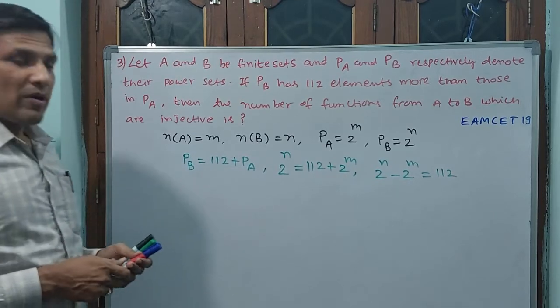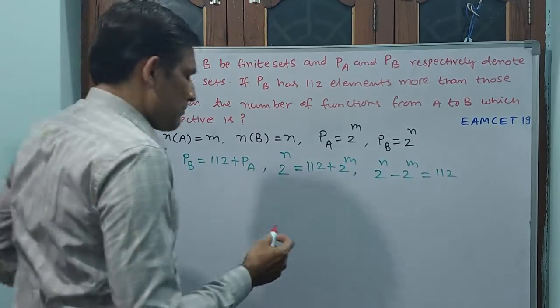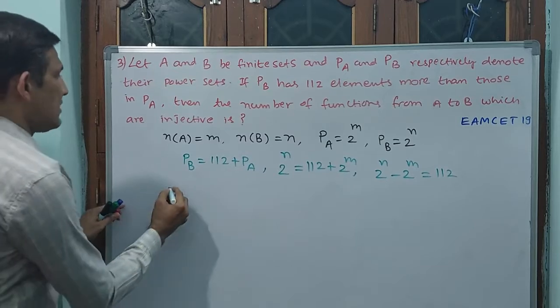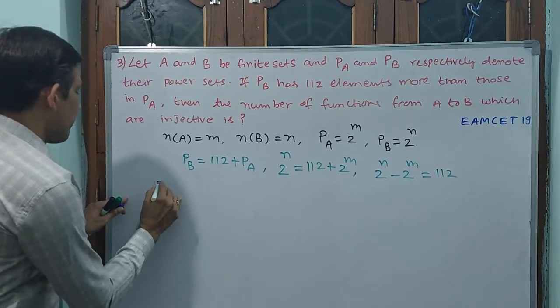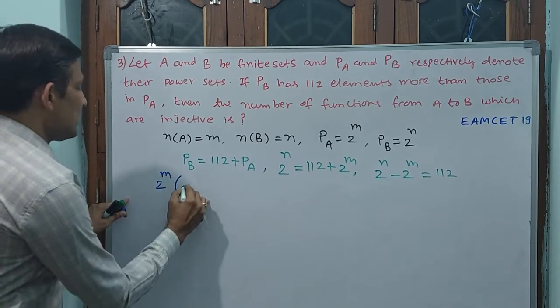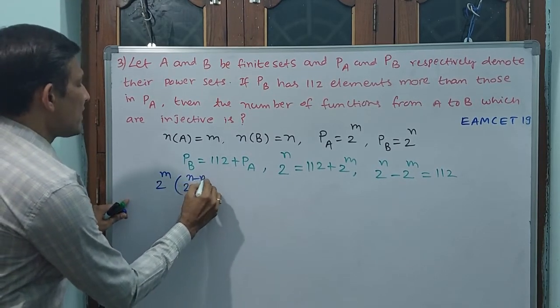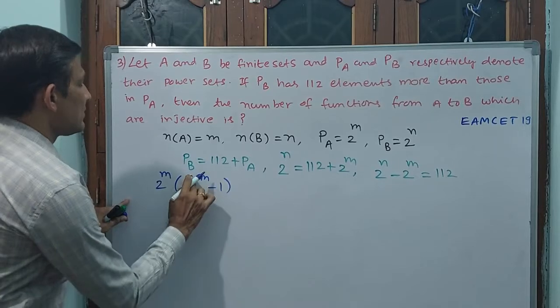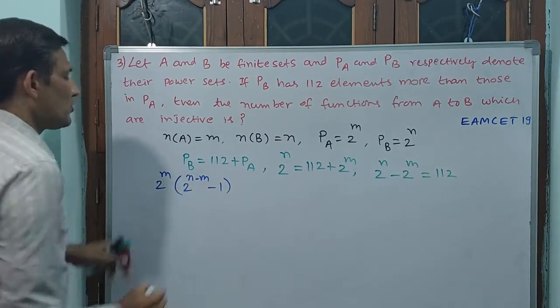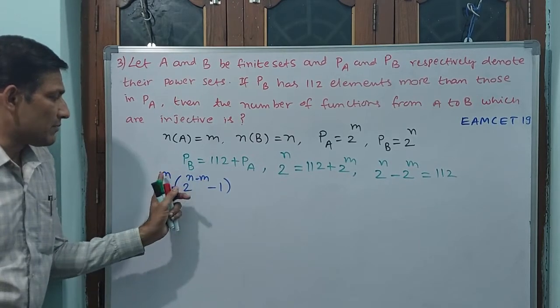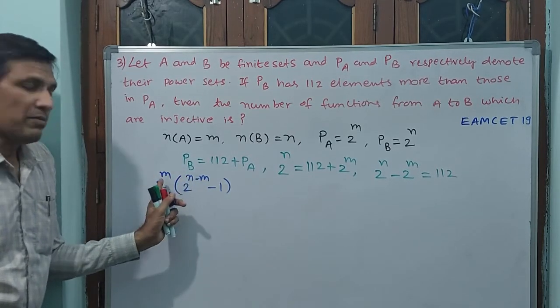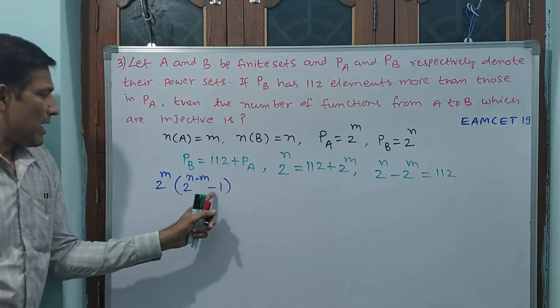See what I am doing? I am taking something common. 2 power m I am taking common. You see what I am writing? 2 power m, if I take common, then this will be 2 power n minus m minus 1. Is it okay? First you see, if you expand, 2 power m times 2 power n minus m gets cancelled, 2 power n will be there. 2 power n minus 2 power m.